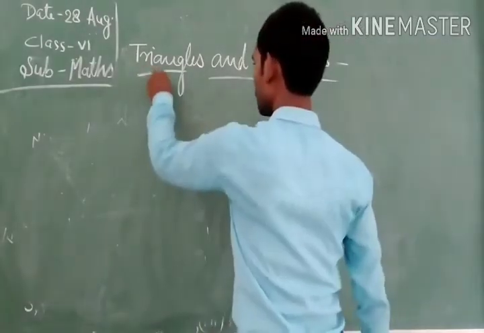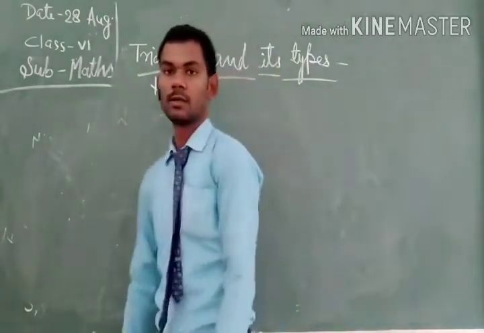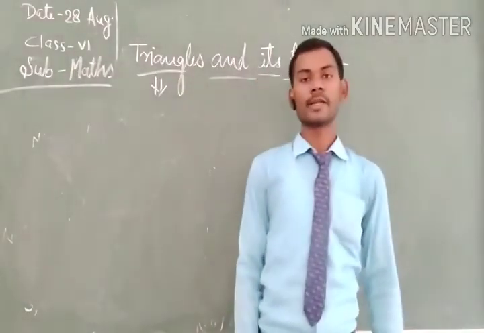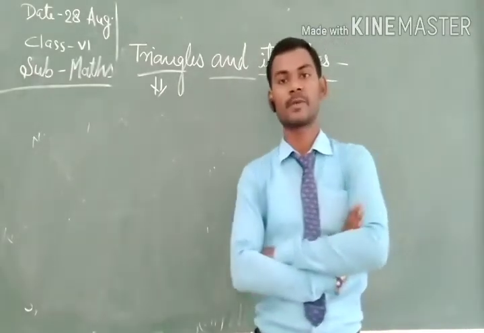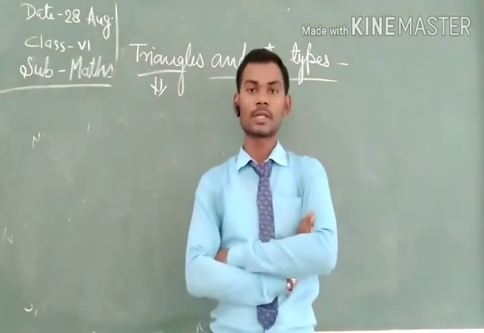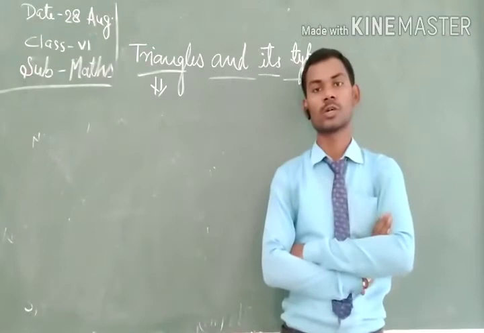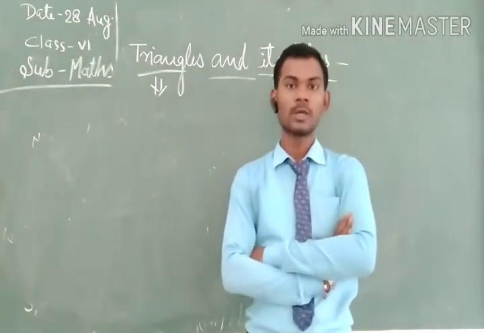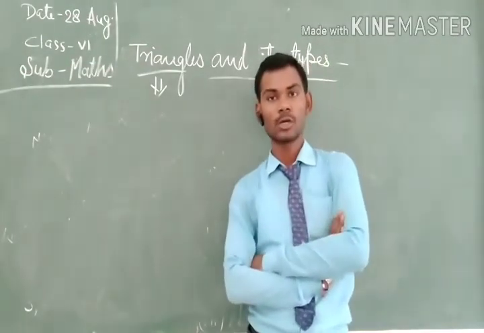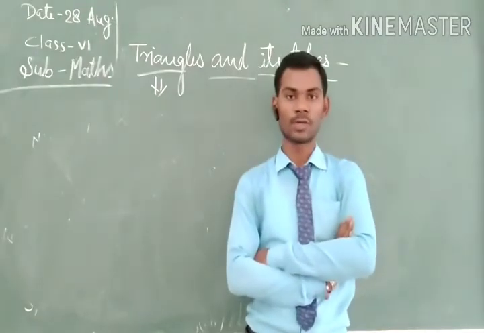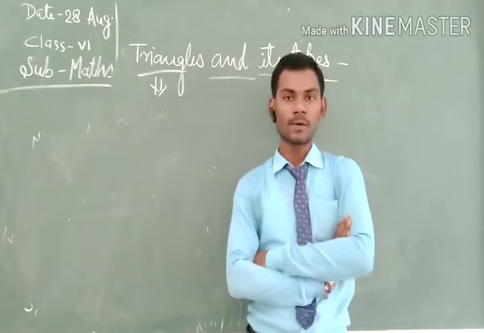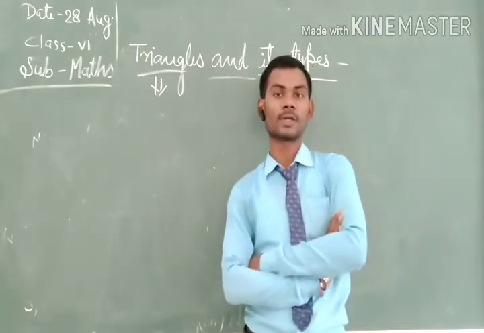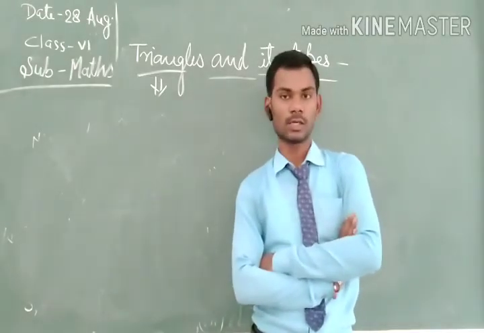First, let us see what is the triangle. We have already discussed the triangle in our previous chapter, the basic concept of symmetry, in which we studied that a triangle is a simple closed curve, or a triangle is a polygon, or a triangle is a simple closed figure which is formed by three line segments, the least number of line segments, then it is known as a triangle.